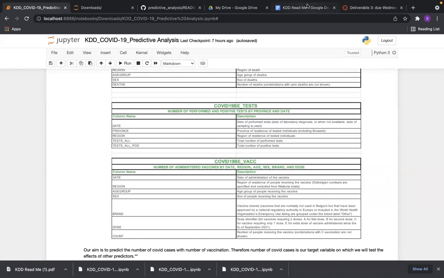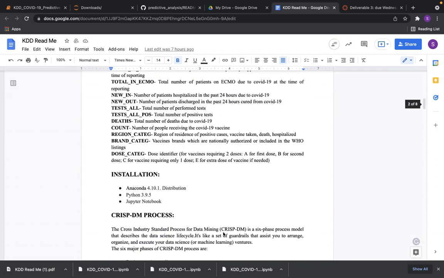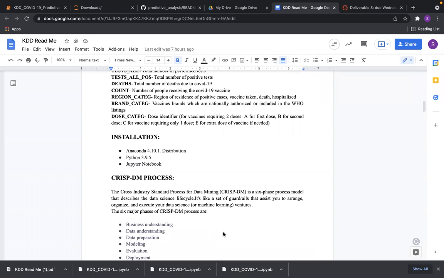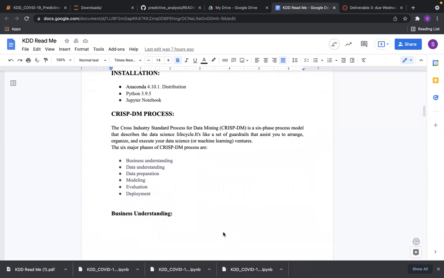Hello guys, I'm Shreya. We'll talk about the data preparation. So now when you're thinking about it, you have the data set. Our data set is 4 individual data sets: hospitalization, mortality, tests, and vaccination. But our data set was raw. We do not have proper data in it. So we had to do a lot of data cleaning and then work on the model. The whole process is the CRISP-DM process.